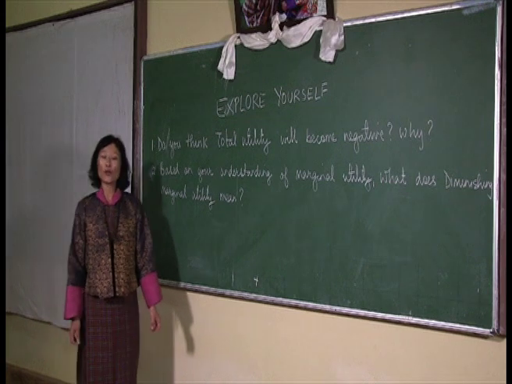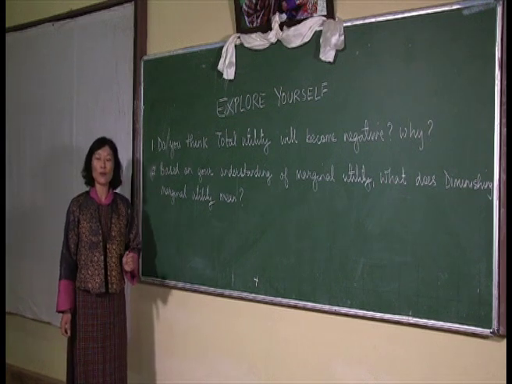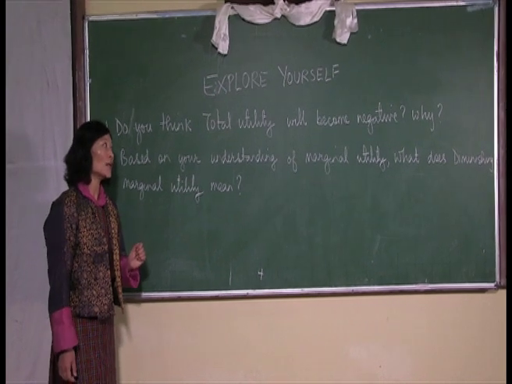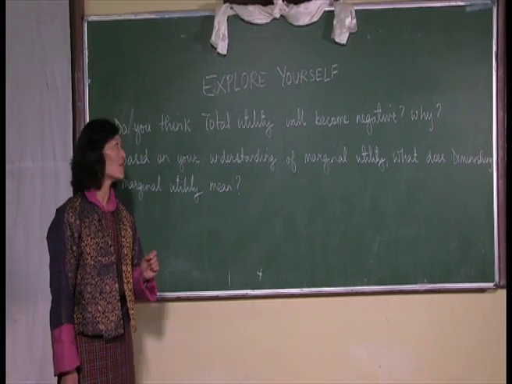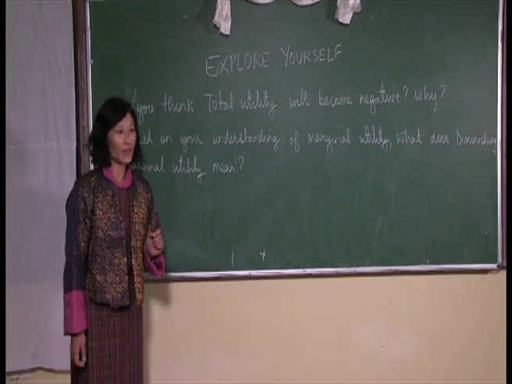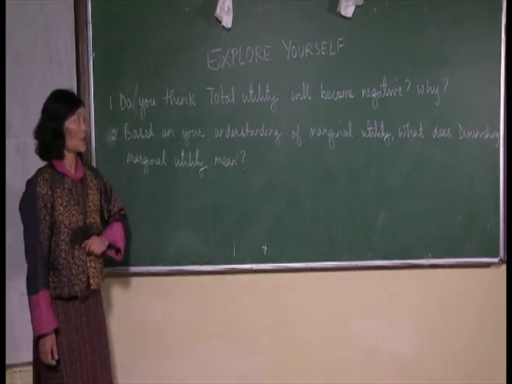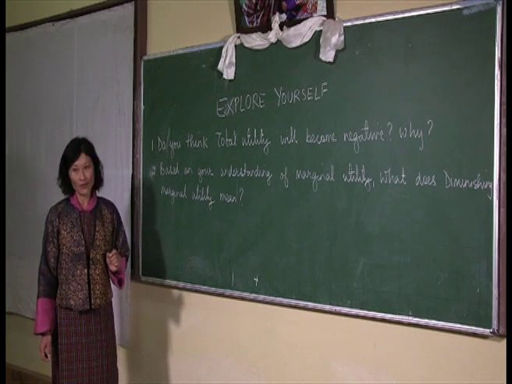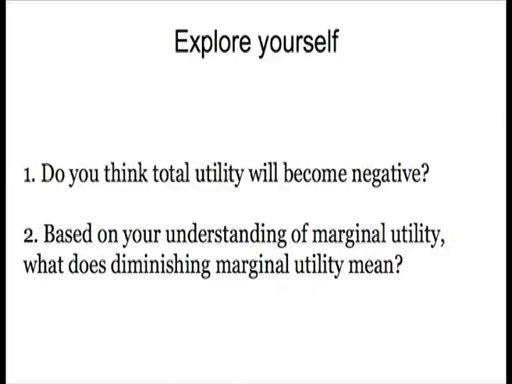Now, lastly, I would like you to explore yourself with these two questions. In the previous concept that you have seen earlier, you might have noticed that marginal utility becomes negative. But now at this point, I would like you to think, can total utility be negative? If so, you have to think why it can be negative or why it cannot be negative. Secondly, I would also like you to think about what diminishing marginal utility means, based on your understanding of marginal utility that you have seen throughout this lesson.